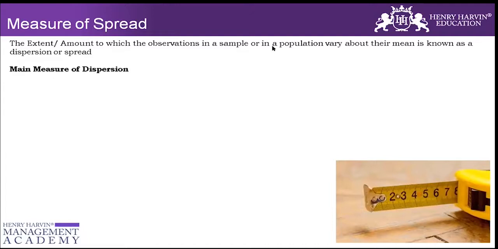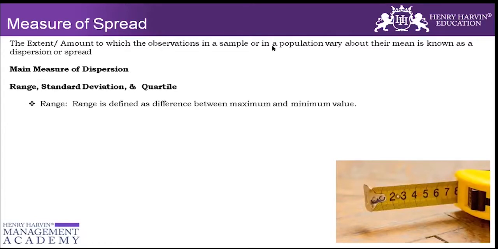So there are some main measures of dispersion or measures of spread. One is range, another is standard deviation, and third is quartile. So let's cover it one by one. What is range? Range is defined as the difference between the maximum and the minimum value. So in a given data set, you have the minimum value and the maximum value. If you want to calculate the range, you would simply subtract the minimum value from the maximum value. That would be the range.